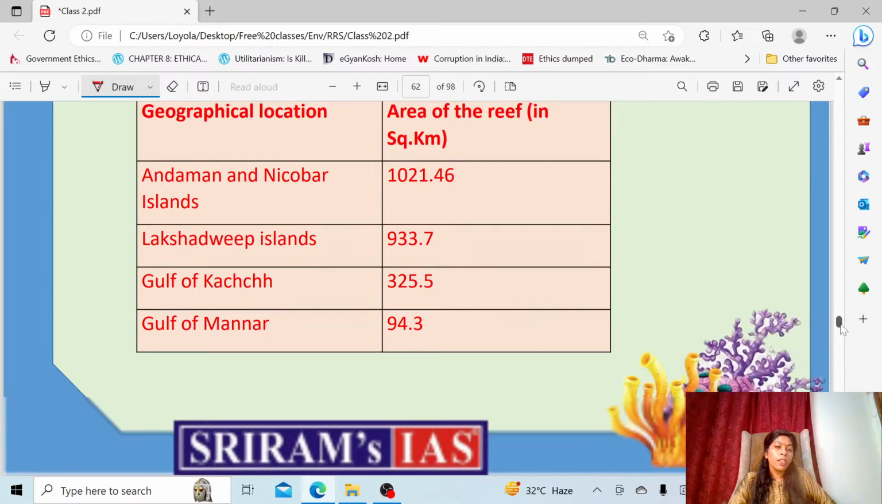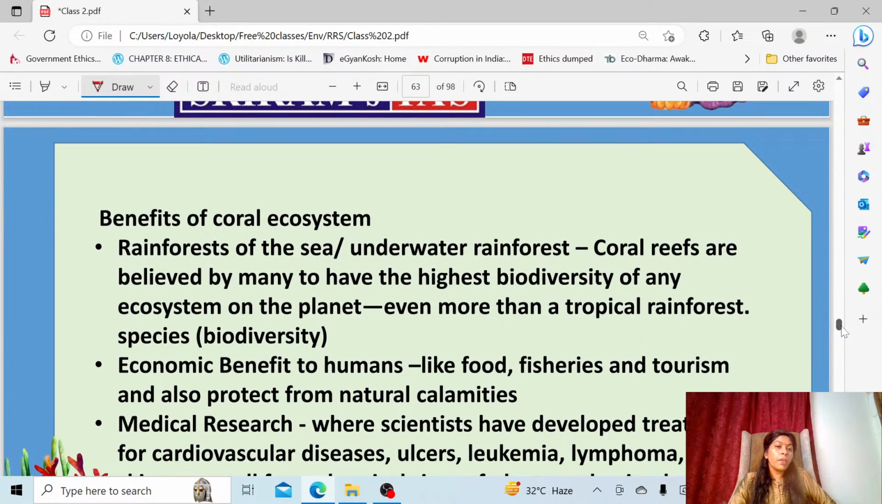You can study that. Then, what are the benefits these corals are giving? Corals are called the rainforest of our sea. Like how we saw the tropical rainforest, the evergreen forest, in the same way corals are also called the rainforest of the underwater. Why? Because it supports more species than a rainforest. That's why it's called a rainforest.